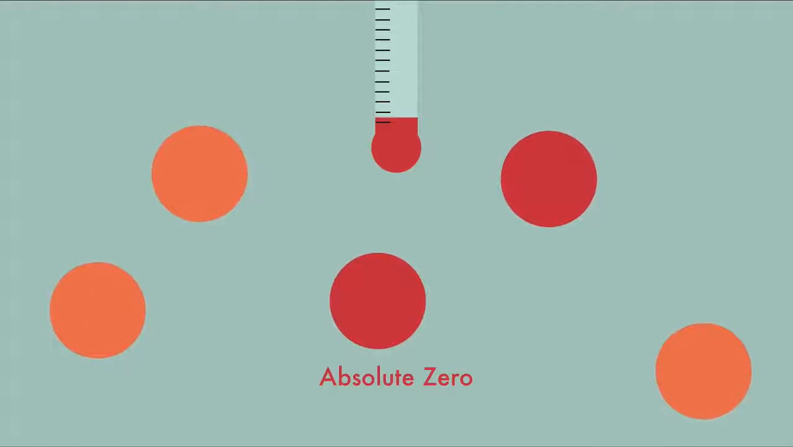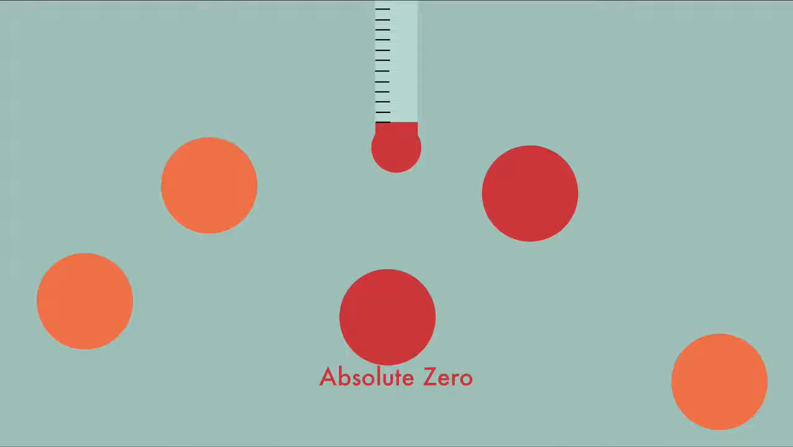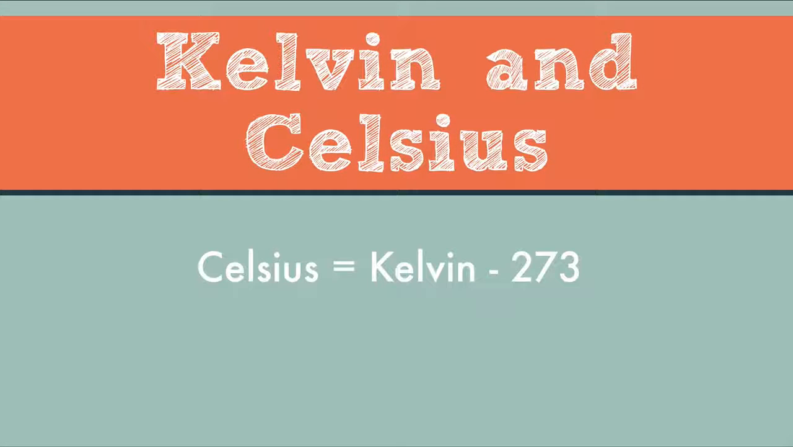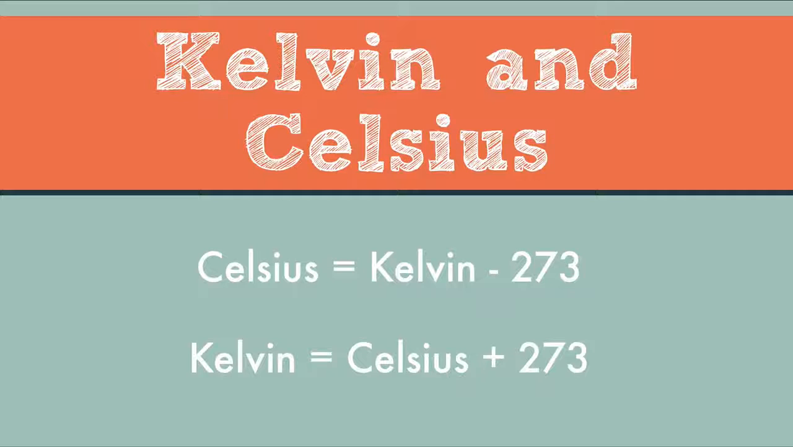Well, theoretically, it's zero because the atoms will stop moving. But Kelvin is also better mathematically. If the temperature rises from 10 degrees to 20 degrees Celsius, it appears to have doubled. But if you convert those numbers to Kelvin by adding 273 to each one, you'll see that the numbers haven't doubled at all. Kelvin is accurate when it comes to proportions, so use Kelvin in your calculations. Now, to go from Kelvin to Celsius and Celsius to Kelvin, you just need to remember to subtract 273 to get Celsius and add 273 to get Kelvin.